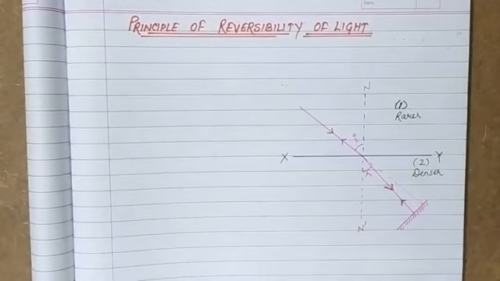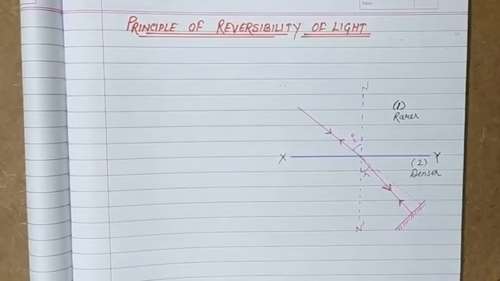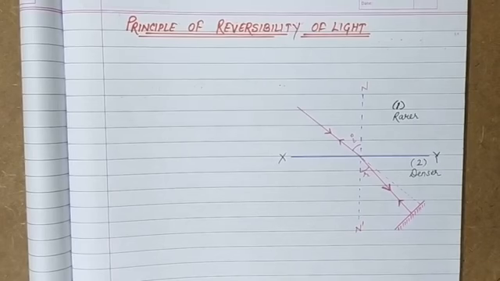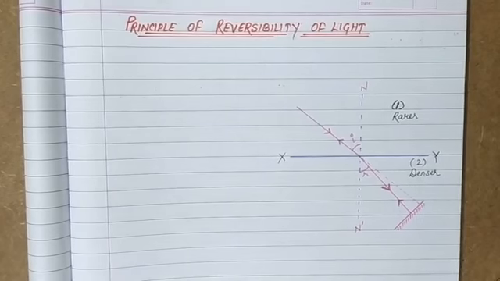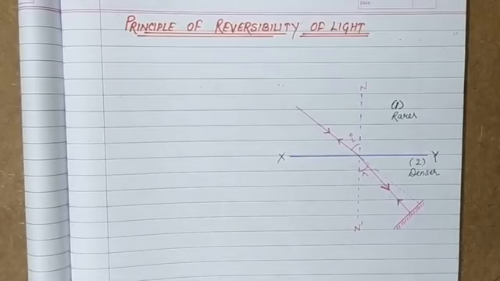Hello students, today we are going to discuss the principle of reversibility of light, and for this I'll start with the statement first because that is enough for the explanation of this principle. So it states that if we have a ray of light that is traveling, and while traveling that ray is suffering multiple reflections or refractions.